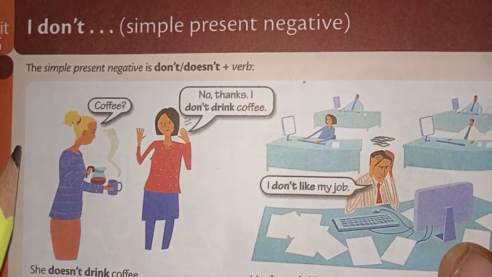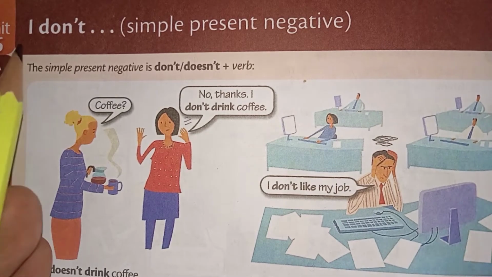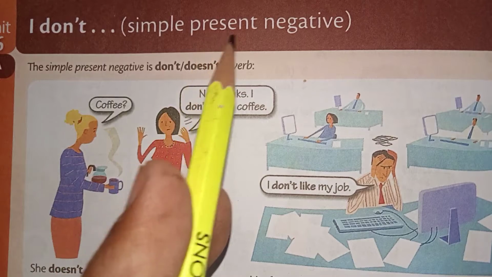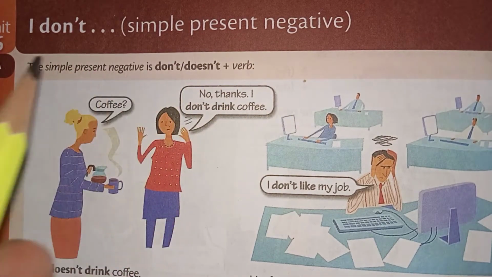We already learned 5 units of Basic Grammar in Use from Cambridge. Now we have unit 6: I don't, simple present negative. We learn negative sentences in the present simple tense.